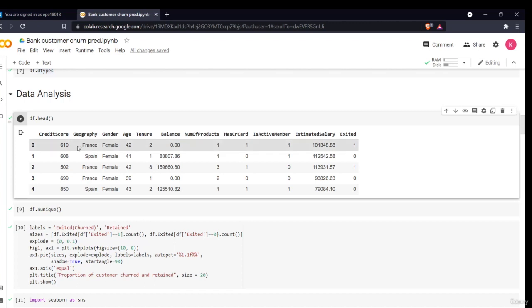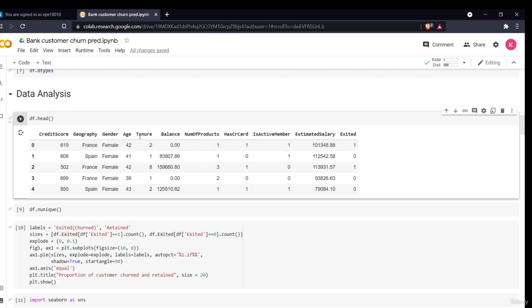Now geography, this is basically where the person belongs, if the person is from France, or Spain or another country. Now we'll see what are the different unique categories in each of these by the df.nunique command. Then the gender, basically it will have only two, the male and the female. The age of the person.